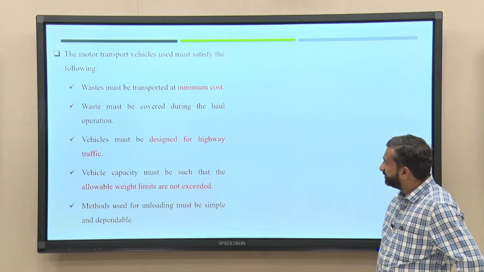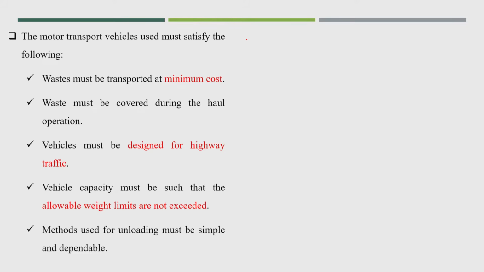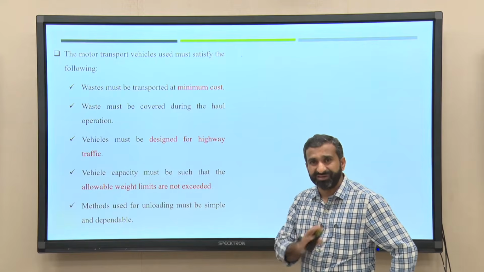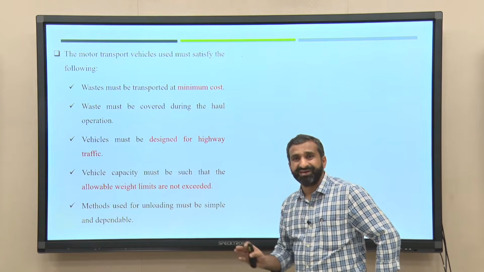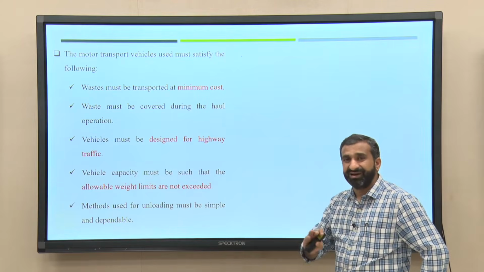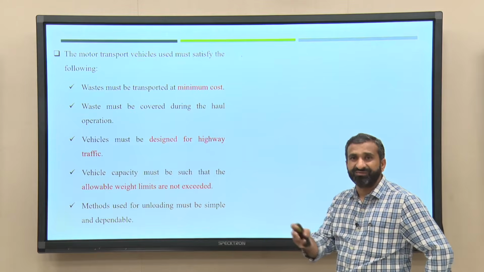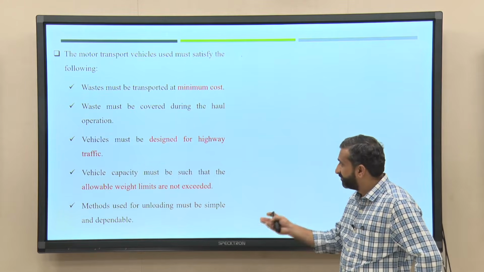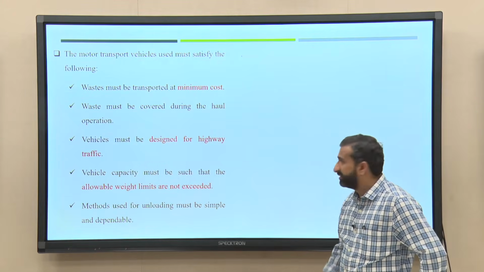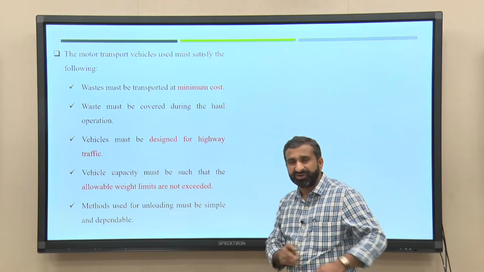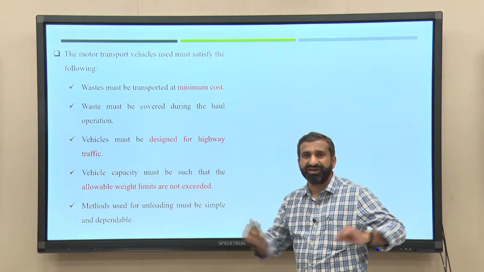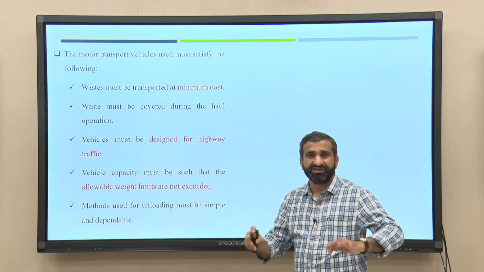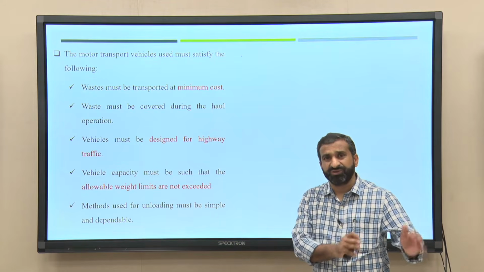The vehicle must be designed for highway traffic. This is very important, because on the highway the speed of other vehicles is very high, so we need to see how well this kind of vehicle travels under such traffic. Also, the length is very large, and somewhere you will require U-turns.